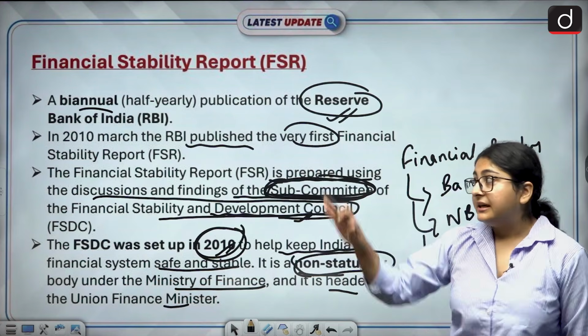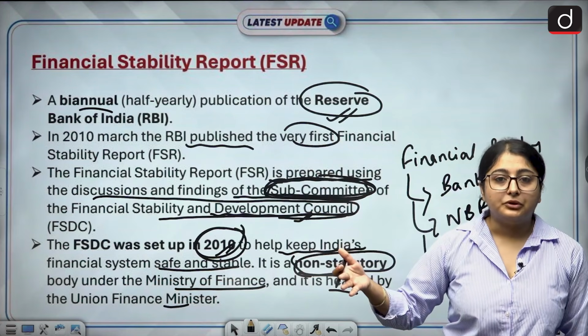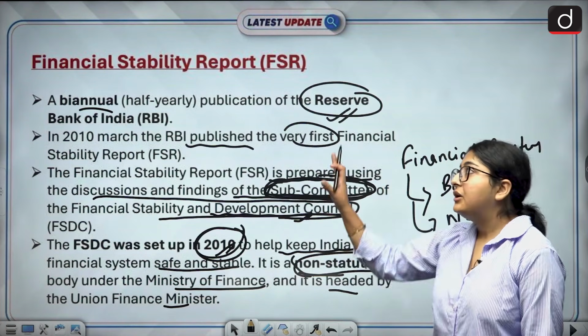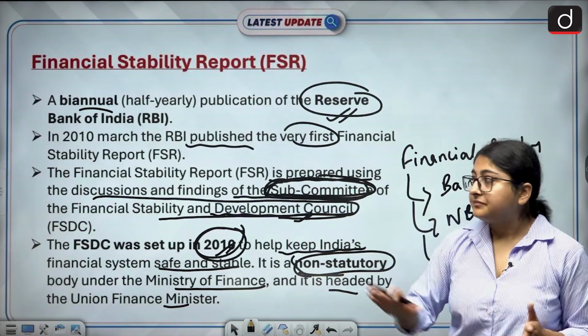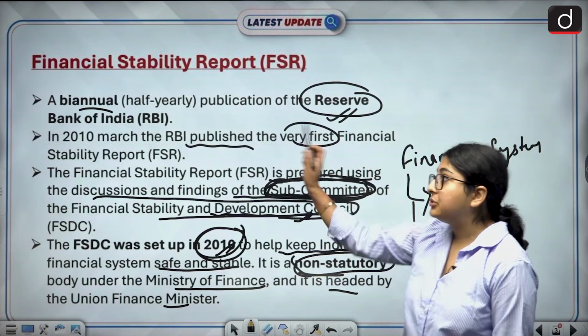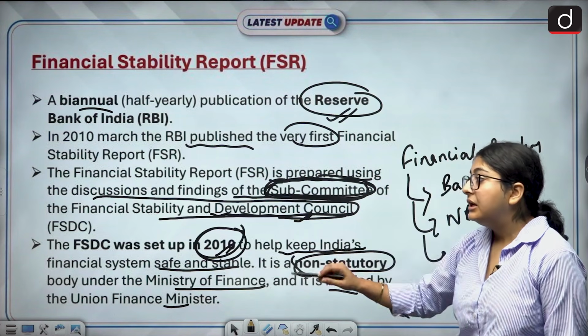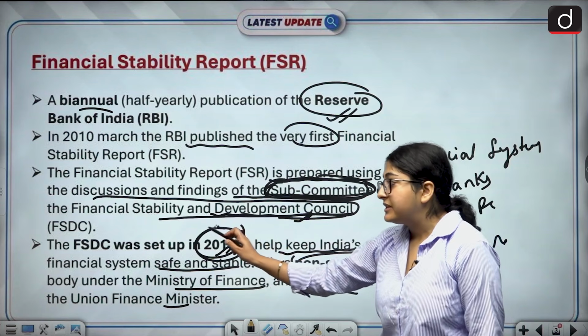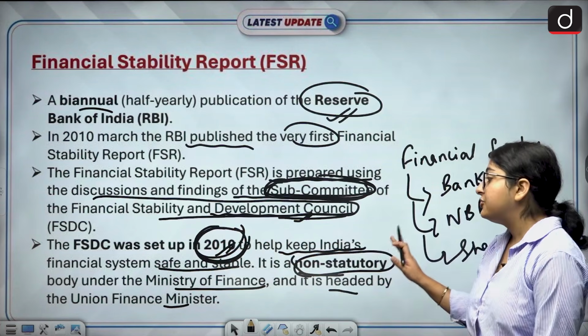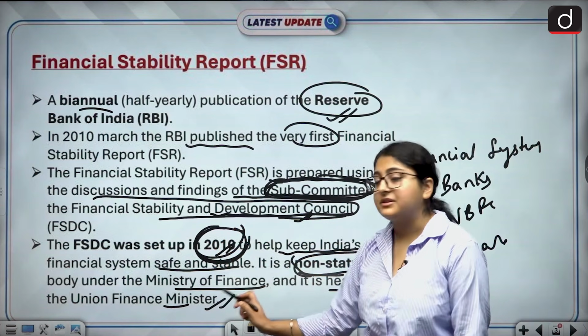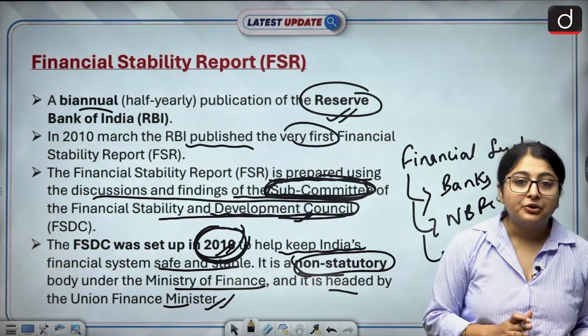So let us recall the facts which we have talked about. The first fact is the Financial Stability Report is a biannual report. It is released by the RBI. The first report was released in 2010. The Financial Stability and Development Council was set up in 2010. It comes under the Ministry of Finance and it is chaired by the Union Finance Minister. We have talked about the basics.